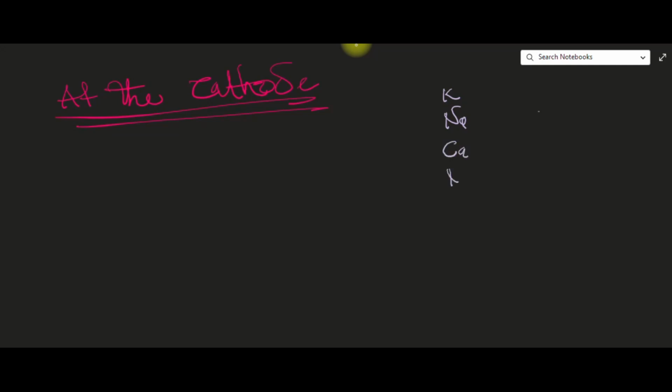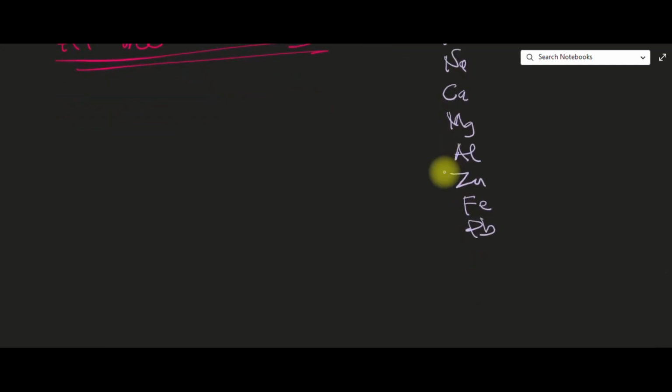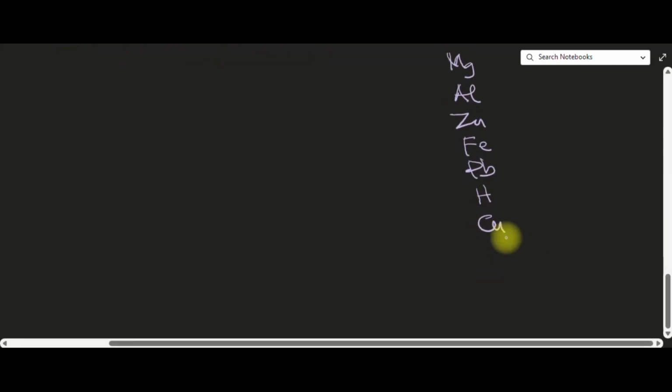COLA: potassium, calcium, sodium, magnesium, aluminium, zinc, lead. Sorry, iron, Fe, then lead. And I think hydrogen, copper, and I think the next is silver.